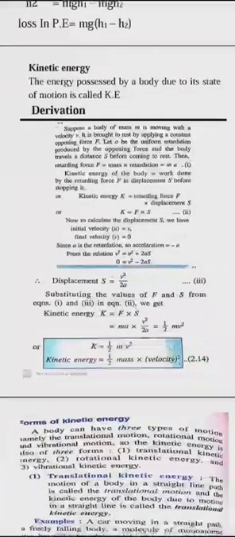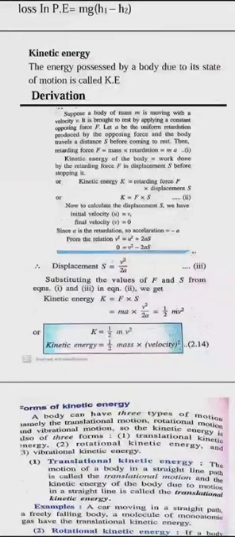Next is kinetic energy. Kinetic energy is the energy possessed by motion. Means any body which is moving will have kinetic energy. There is a small formula of kinetic energy, half mv square. You can see in the formula m comes. M means mass, v means velocity. So the kinetic energy formula is half mv square. We will derive this formula.